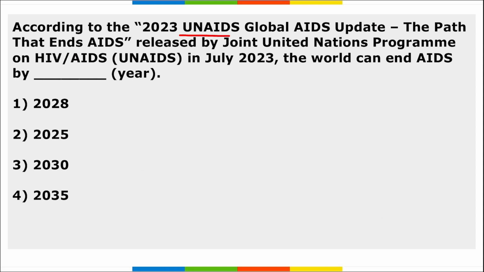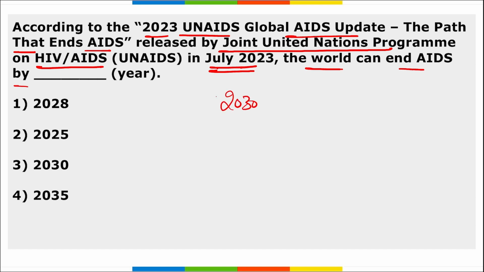Next, the UNAIDS Global AIDS Update 2023, The Path That Ends AIDS. This report was released jointly by the UN Programme on HIV/AIDS in July 2023. According to them, the world can end AIDS by 2030. All we have to do is take science into consideration, bring in all the new technologies, and focus research and development on this particular area, right? And with collaborative effort, we will see that by 2030 AIDS will be eliminated.